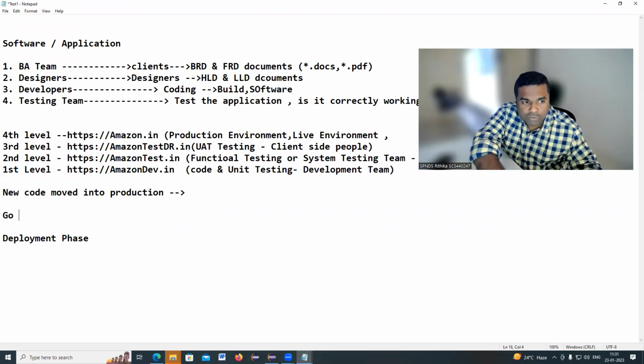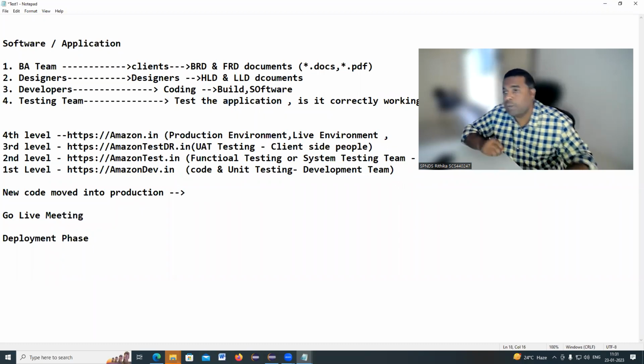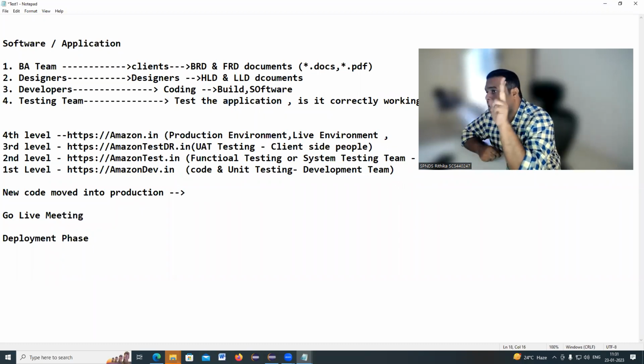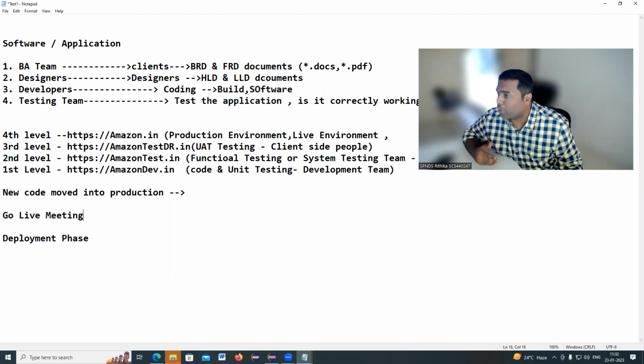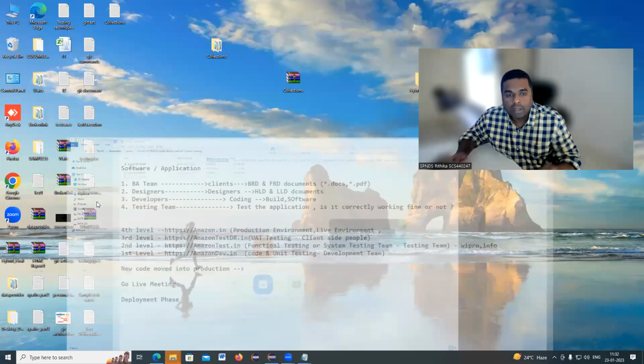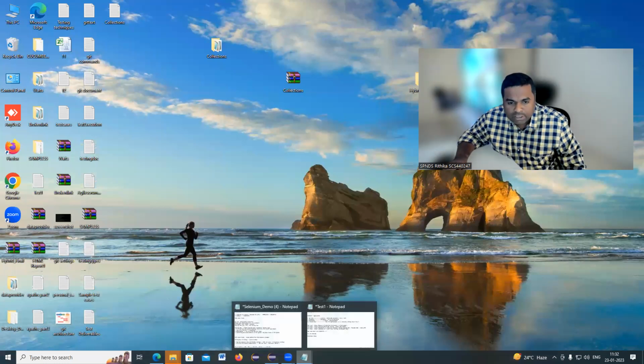So what teams will be involved? Developers will be involved, testers, BA team, design team. So all the teams will be involved. And the client will ask a question: can we move this code to production? If everybody says yes, the new features will go into production. Right? And that's what we discussed.